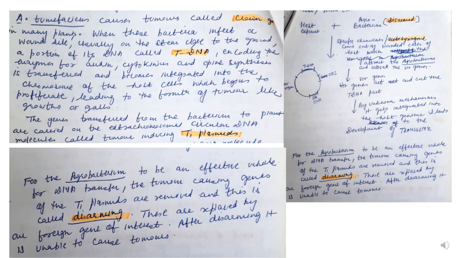So, this is in general the mechanism of how Agrobacterium causes crown gall in plants, and that is why Agrobacterium tumefaciens is also called a natural genetic engineer.